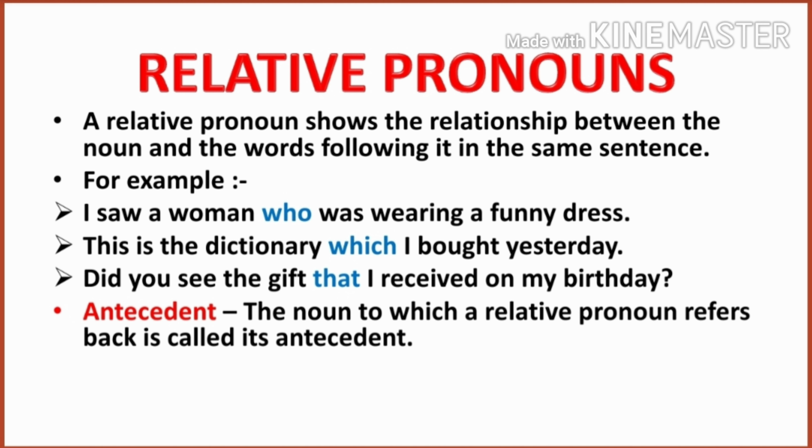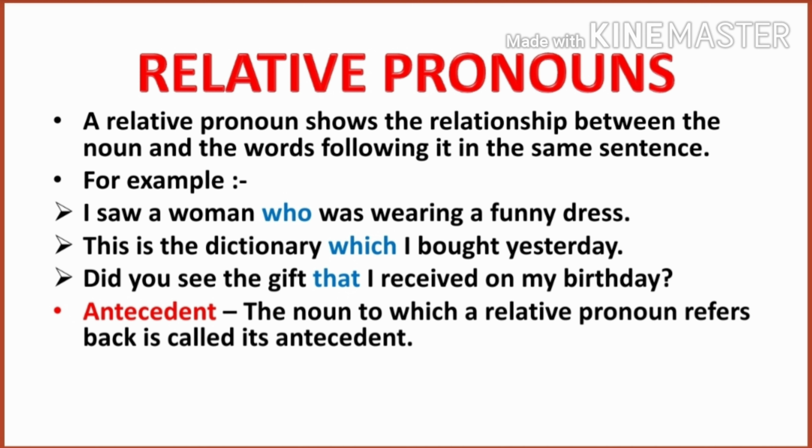Look at the example. I saw a woman who was wearing a funny dress. In this sentence, there are two things. First, I saw a woman. Second, she was wearing a funny dress. So, the word who is connecting the woman with the part was wearing a funny dress. So, the word who is the relative pronoun here.